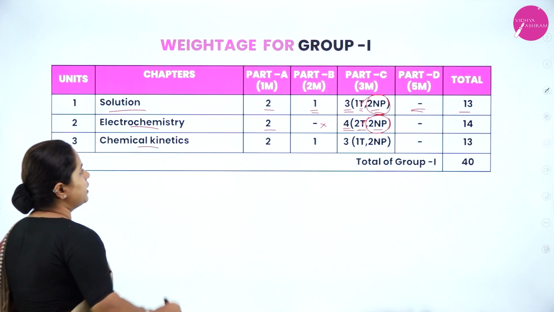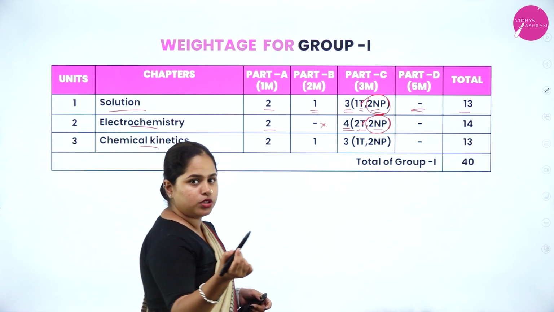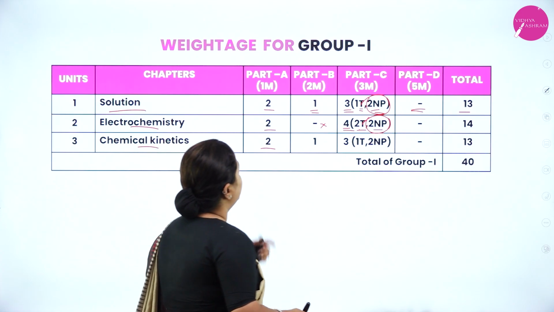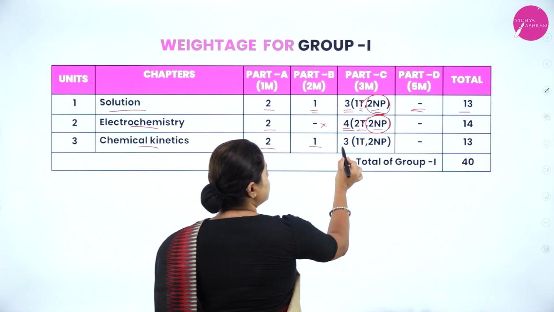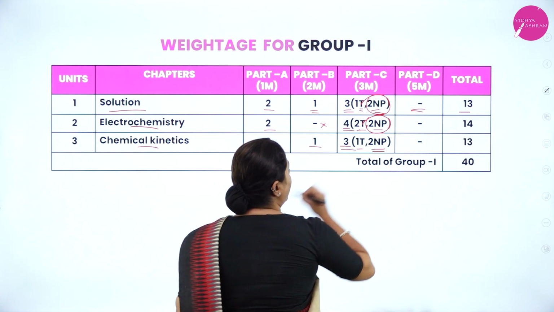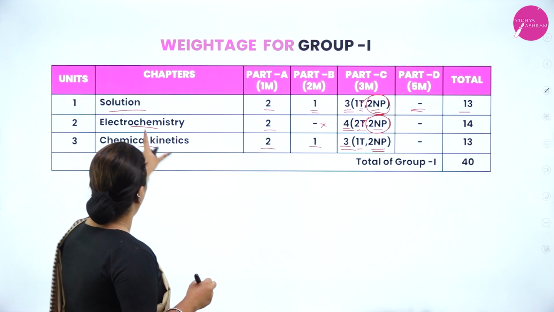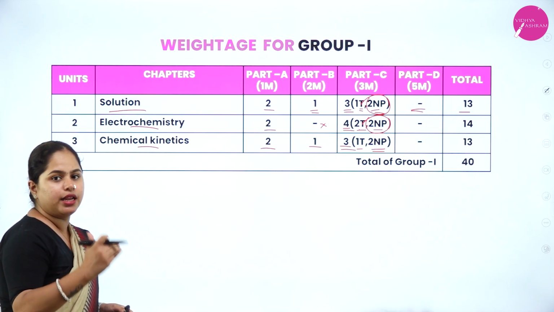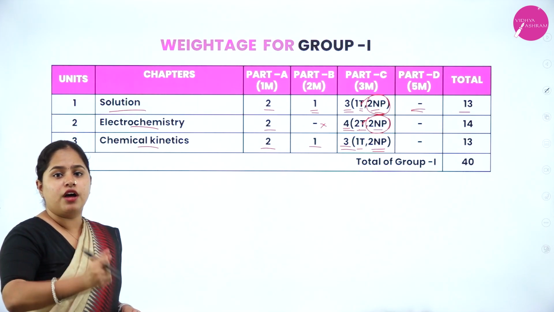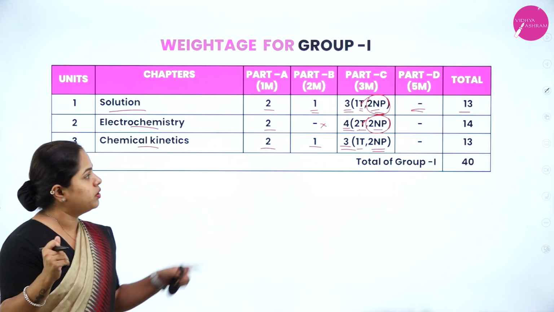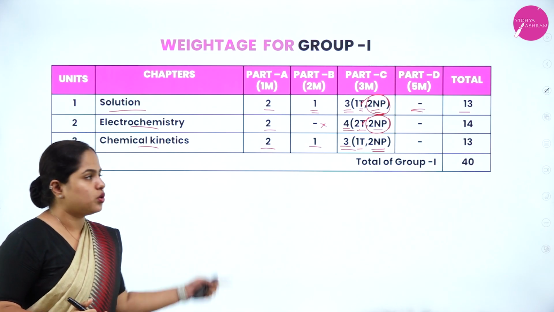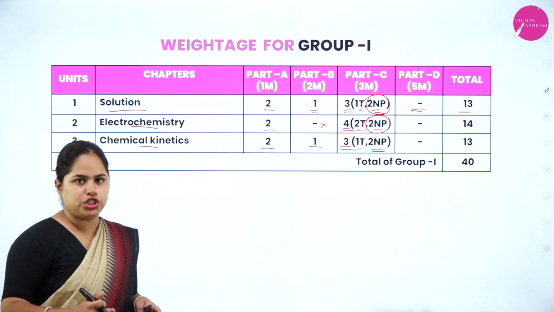Moving on to chemical kinetics, part A, that is 1-mark questions, MCQs or fill in the blanks. You will have 2 questions, right? And in part B, you have 1 question. Part C, again, you are having 3 questions. 1 will be theory and 2 are numerical problems. So all these 3 chapters, solution, electrochemistry and chemical kinetics, are very important because you have 2 numerical problems from each of these chapters, which will come in your part E. So it is a very, very important chapter, right?